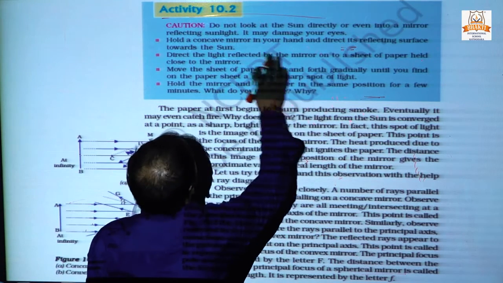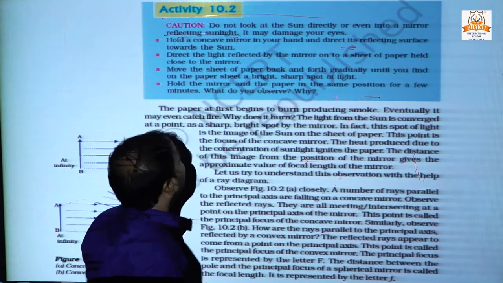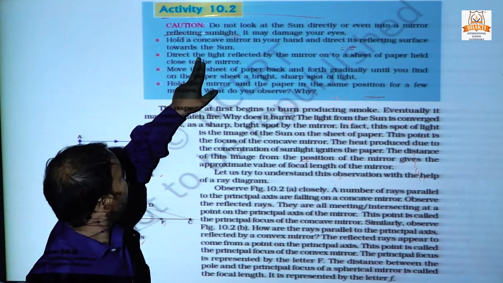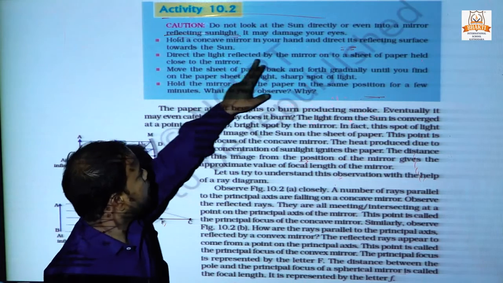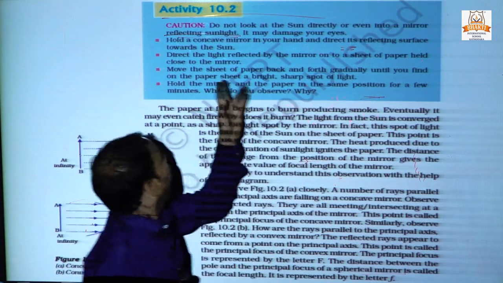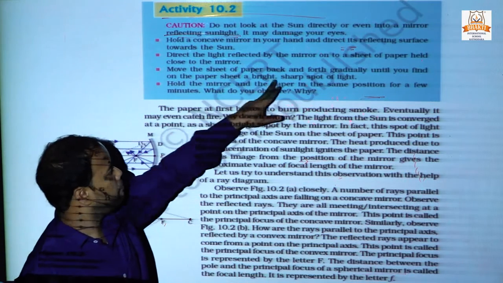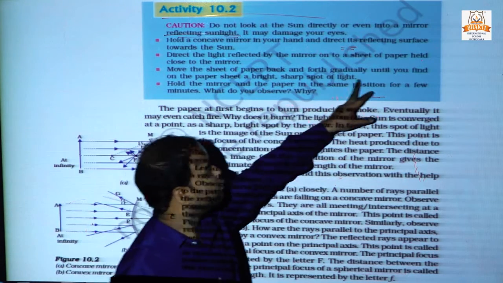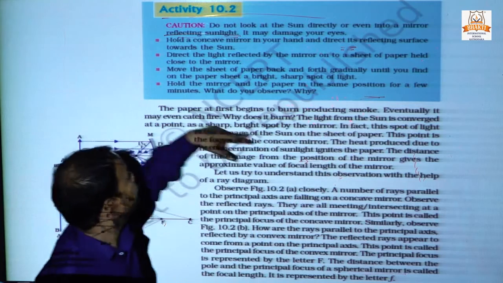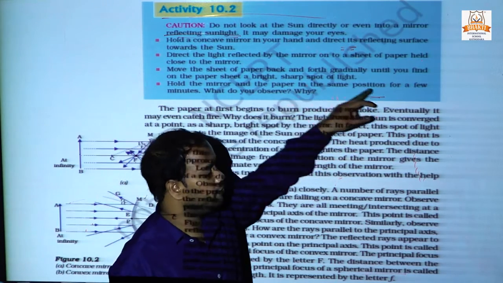Reflecting surface toward the sunlight. Direct the light reflected by the mirror to a sheet of paper held close to the mirror. Move the sheet of paper back and forth gradually until you find on the paper sheet a bright sharp spot of light.